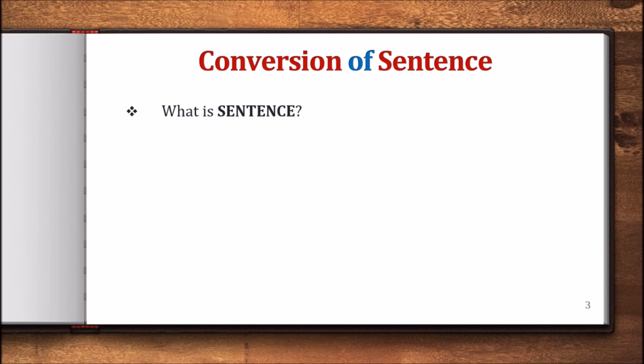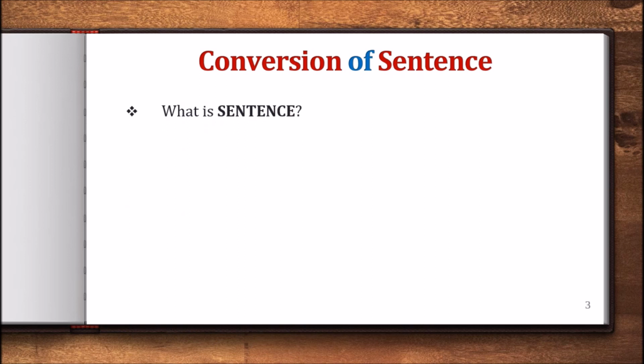Do we know it? I believe you have already learned the definition of sentence because in your first quiz you had subject and predicate and you had types of sentence, so you know the definition.